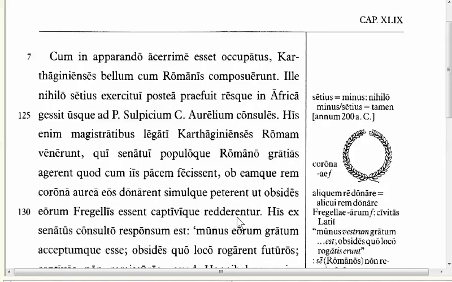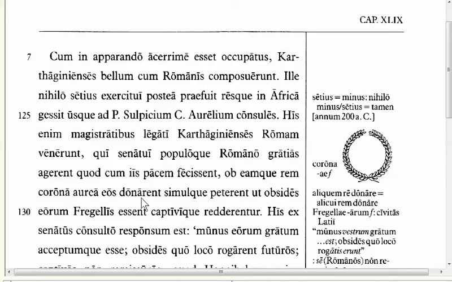The feature that I want to look at in this sentence is donarent. What are the person, number, tense, voice, and mood of donarent? Well, donarent is third person plural, imperfect active subjunctive. Again, we have the infinitive form donare with the personal ending nt, and that gives us our imperfect subjunctive form. But why is it imperfect subjunctive?